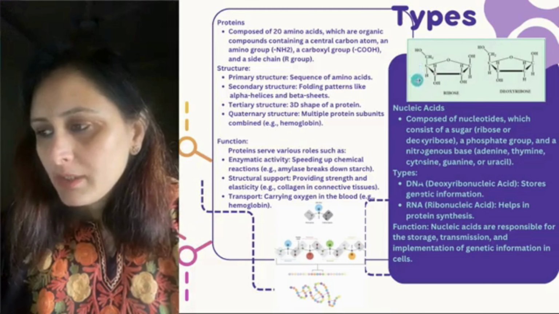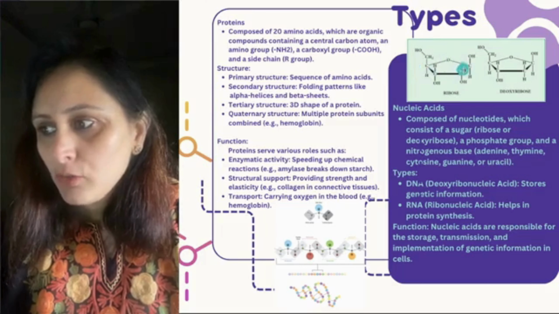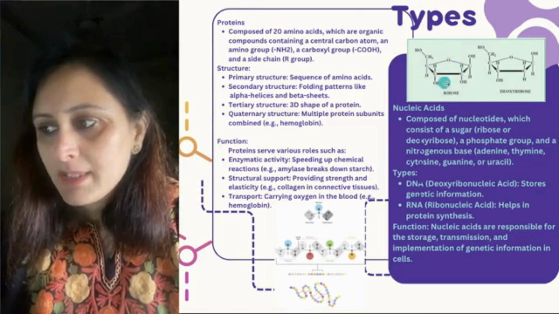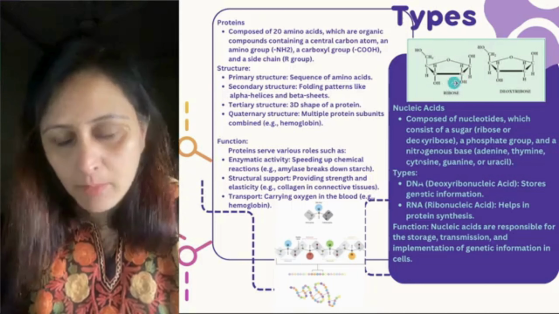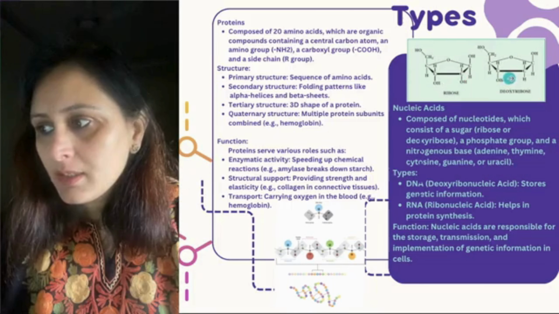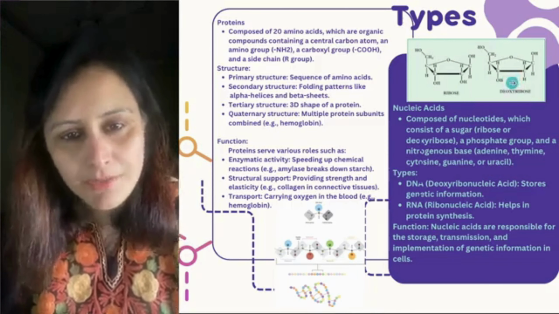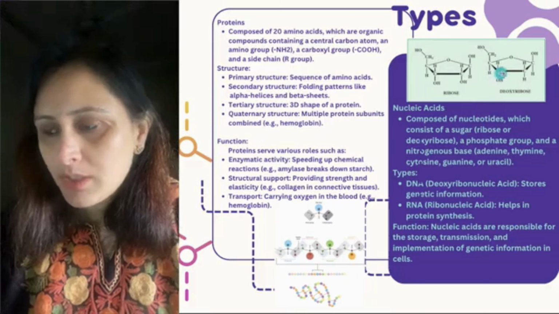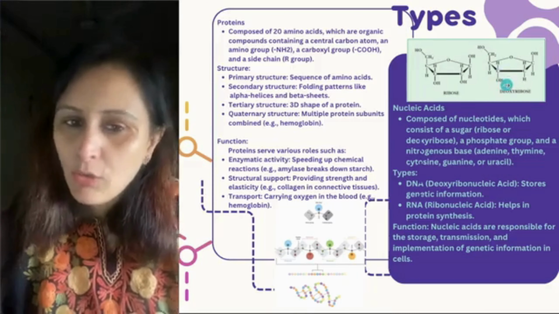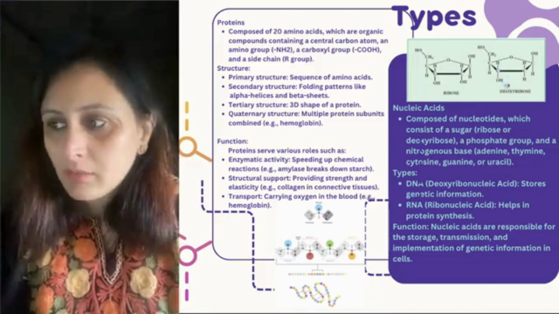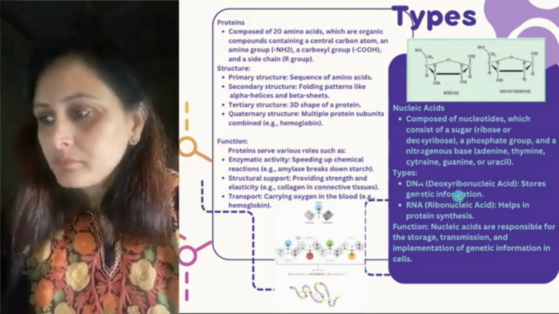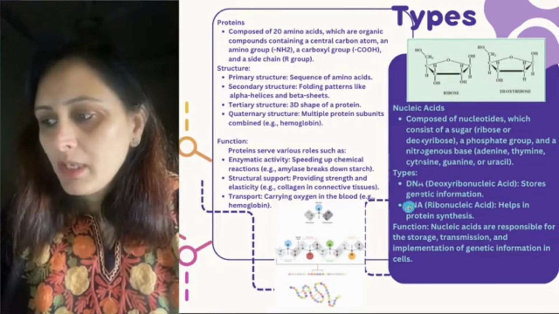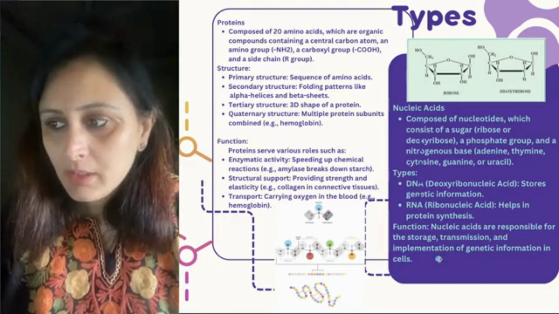If you just look at the diagram carefully, we will see it looks entirely different minus this one oxygen which is present in the ribose. But when we see this in the deoxyribose, this O is missing. Right, that is why they are named so, कि एक oxygen उसमें missing है. That is why it is deoxyribose, and the oxygen is present here. That is why it is the ribose. Right. Now there are types, DNA and RNA.